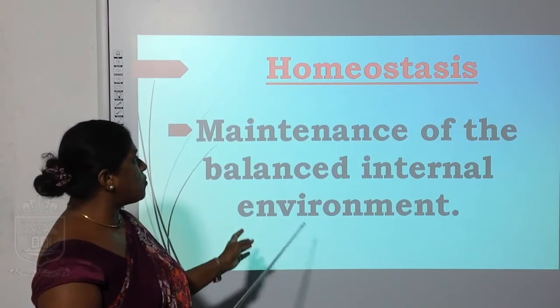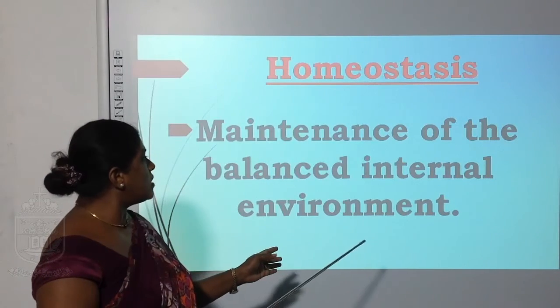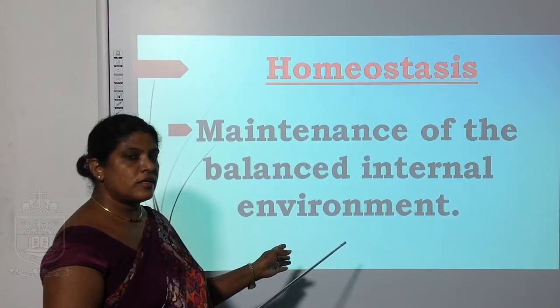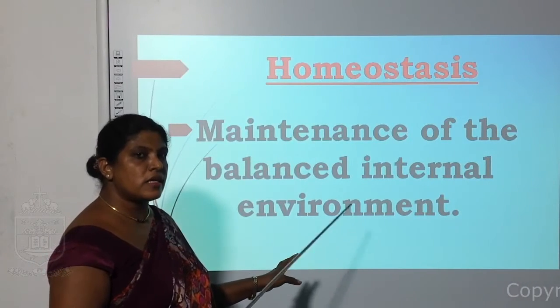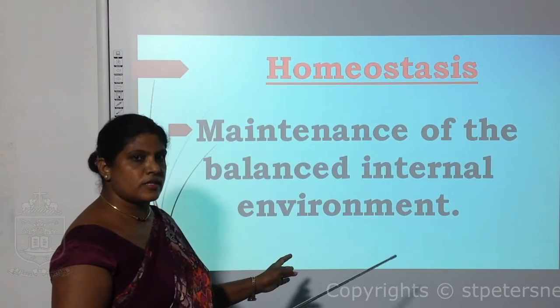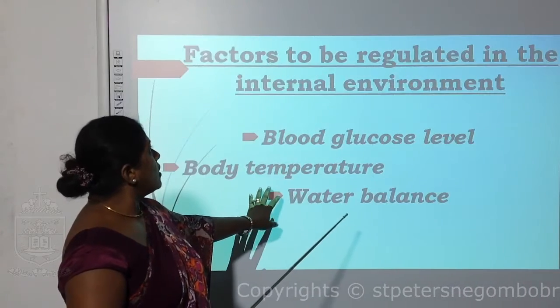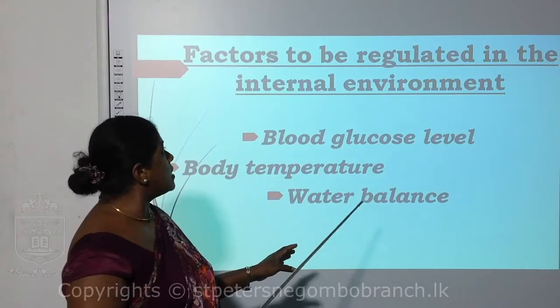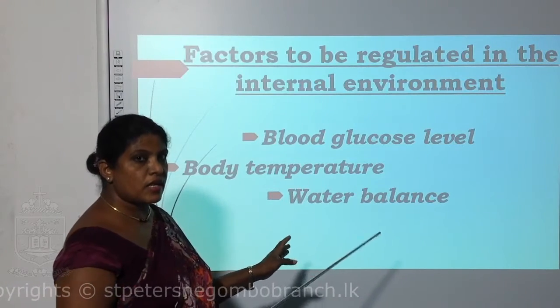Homeostasis. What is homeostasis? Maintenance of the balanced internal environment. Maintain a balanced internal environment of your body. It is the homeostasis. Fine. Now, what are the factors to be regulated in the internal environment? There are some factors.